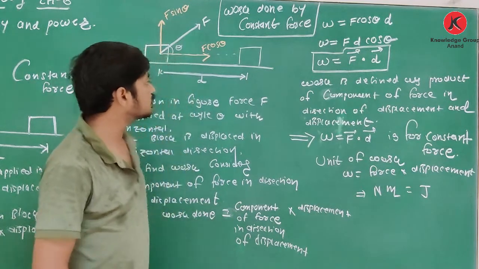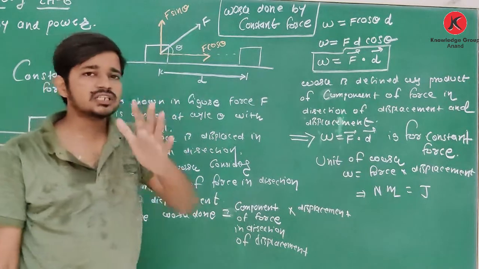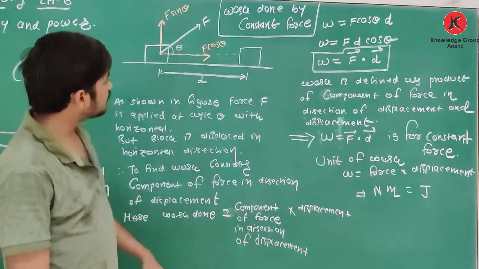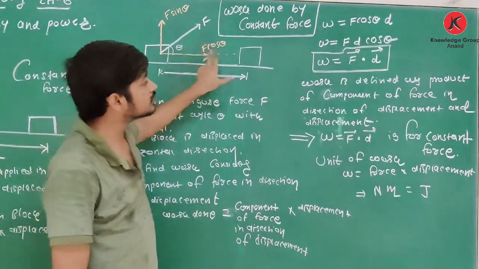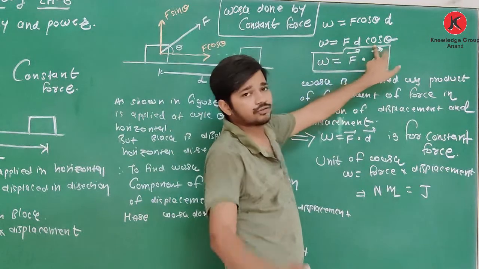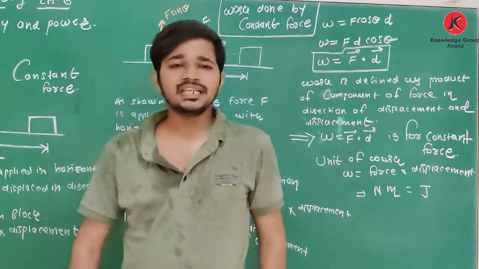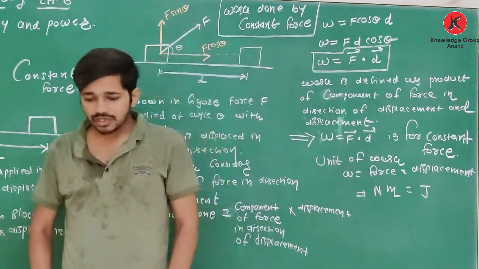Okay. Now see, there is one important result. In this case, force and displacement are not in the same direction, but the angle between them is theta. But if I take the angle between them, theta, as 0, then cos 0 is 1, and you will get W is equal to FD. That is the first case. Clear about this?